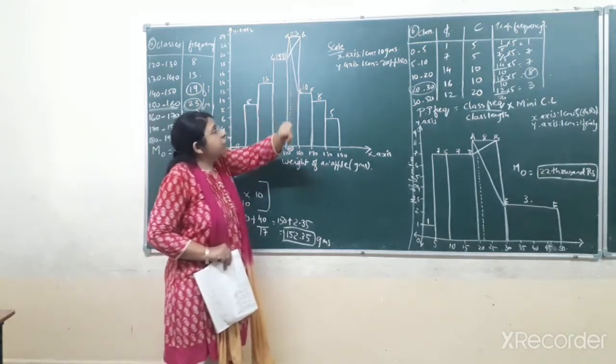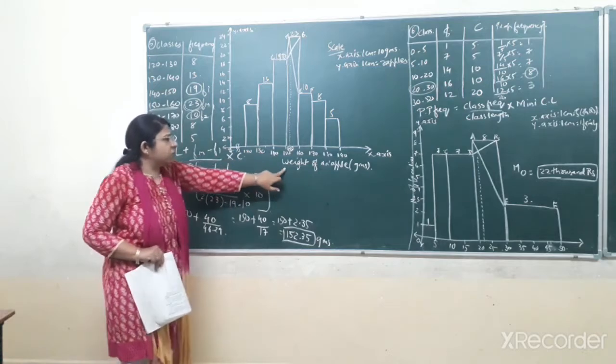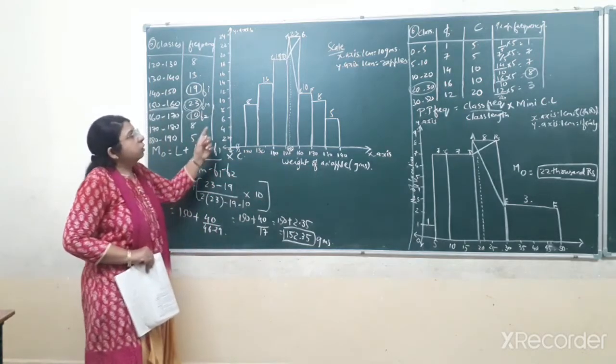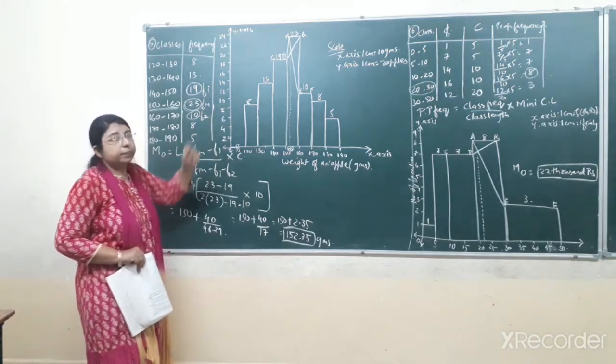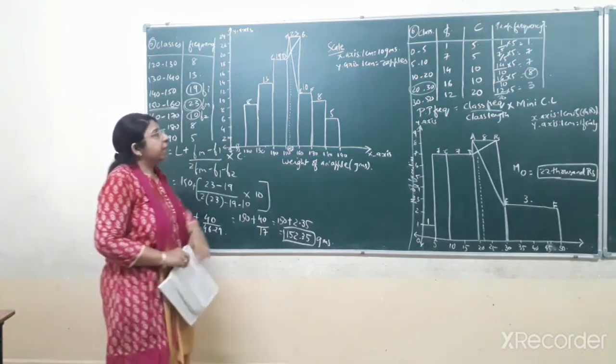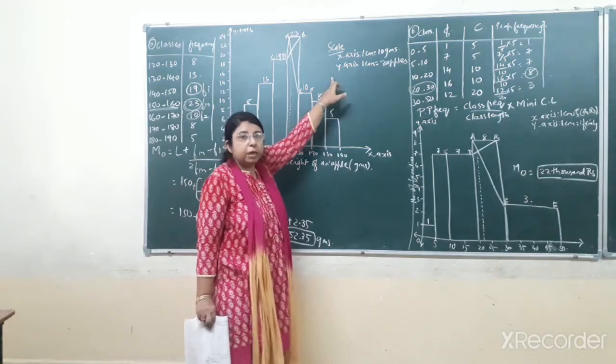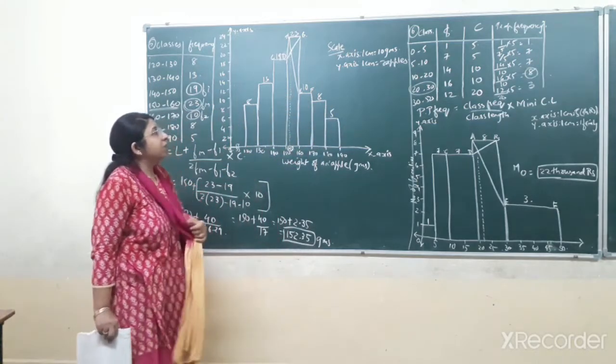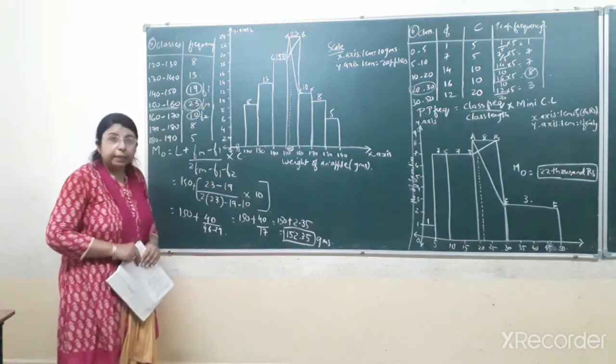Then after that, you have to mention the scale. On the x-axis you are representing the weight of the apples, that is in grams, and on the y-axis you are representing the number of apples. Don't forget to write the scale on the right top corner. Here on the x-axis I am representing 1 centimeter equal to 10 grams.